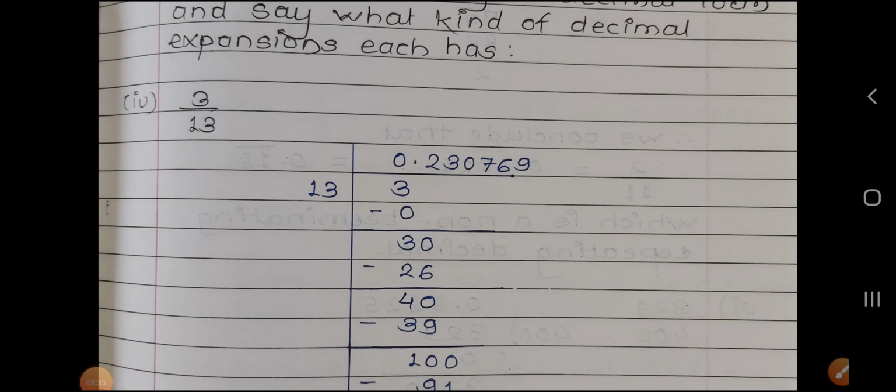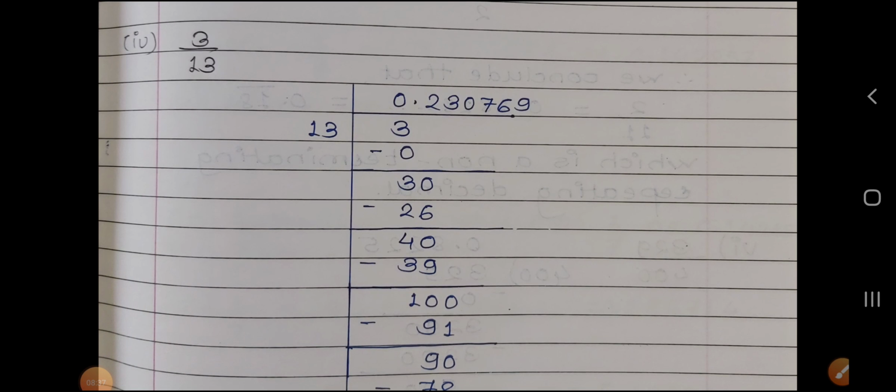If we divide 3 upon 13 we get the quotient 0.230769. Here this block 230769 is repeated.